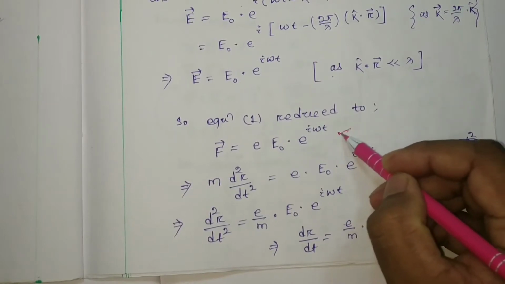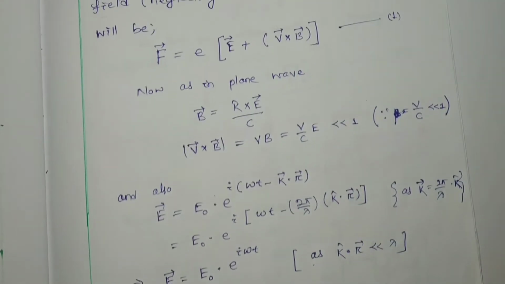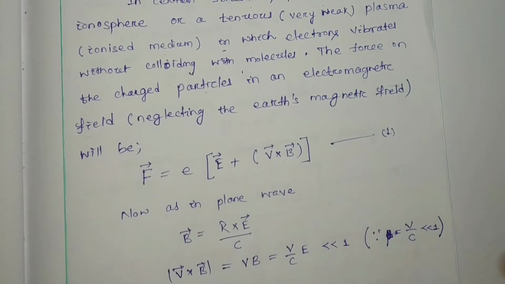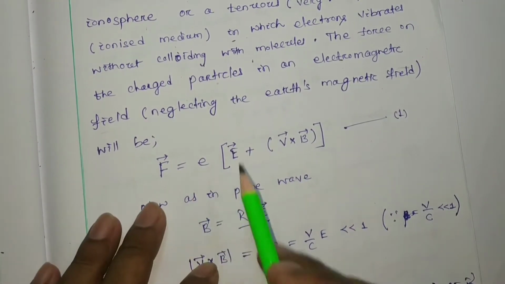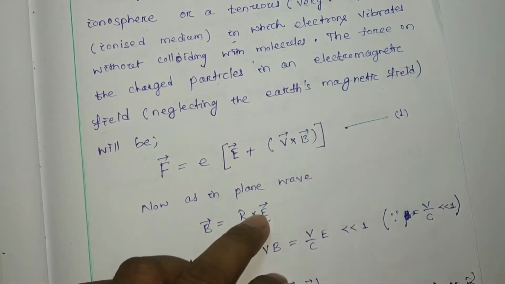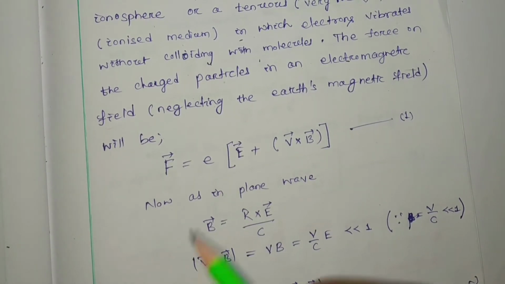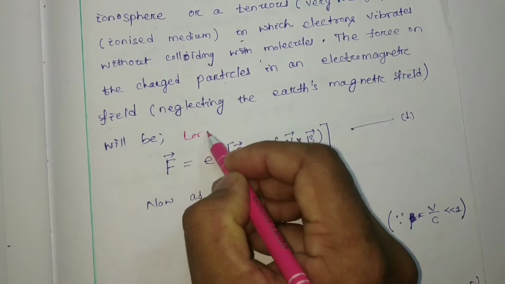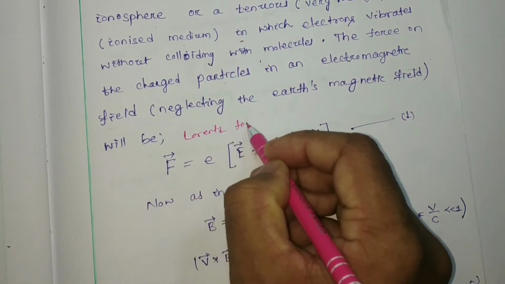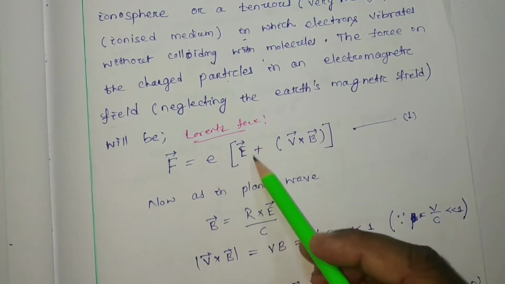But how we got this, that has been discussed here. Actually a charged particle is going to move or oscillate in an electric field and magnetic field, then both electric and magnetic force are going to be experienced on that charged particle. So this is also called the Lorentz force. So F is equal to q times the applied electric field E plus V cross B. Let this be your equation number 1.